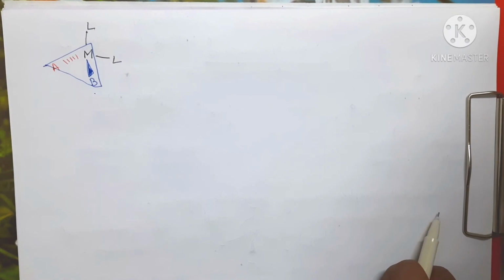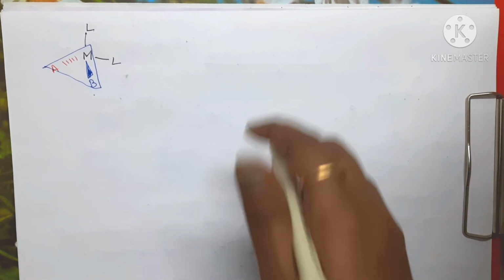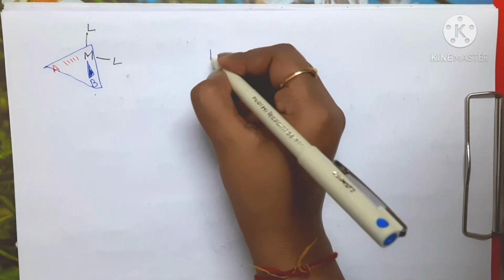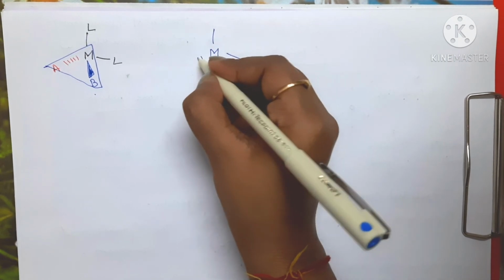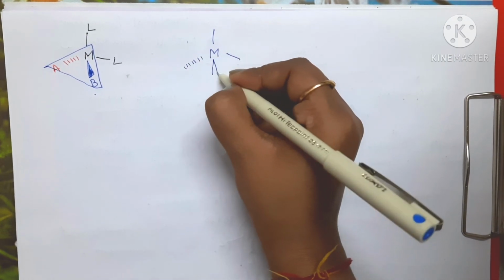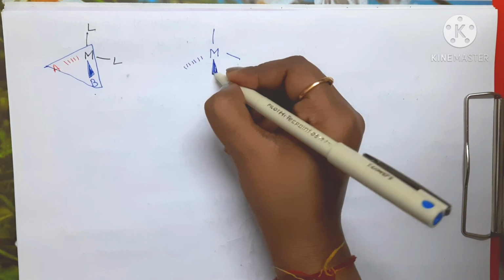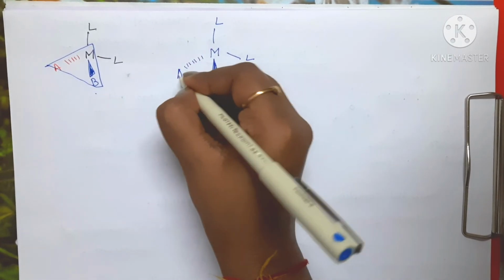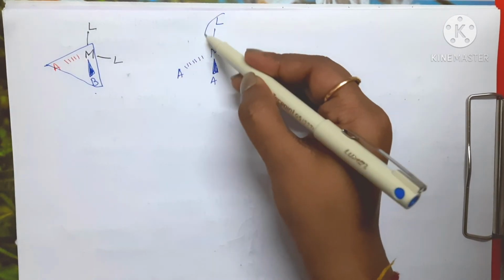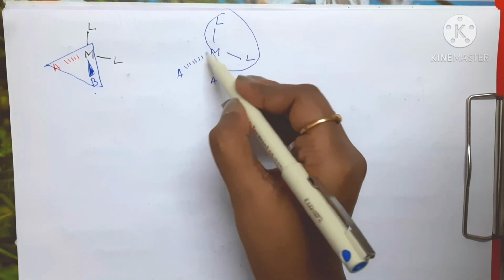So similarly, in case of ML2A2 also you can find a plane of symmetry like this. You can pass a plane through this one also and this one also.